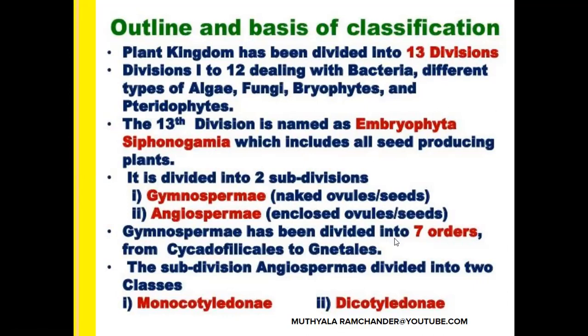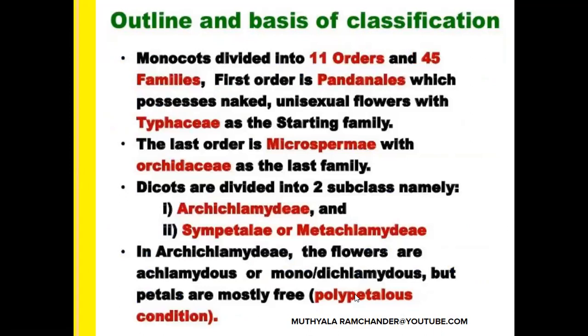Gymnospermae has been divided into 7 orders, from Cycadophilicales to Gnetales. The subdivision Angiospermae is divided into 2 classes, Monocotyledonae and Dicotyledonae. Monocotyledonae is divided into 11 orders and 45 families.